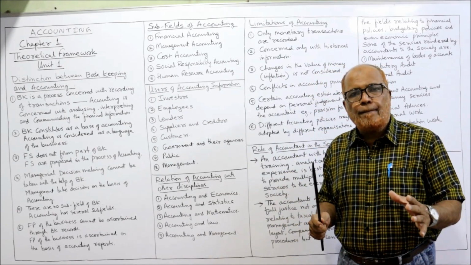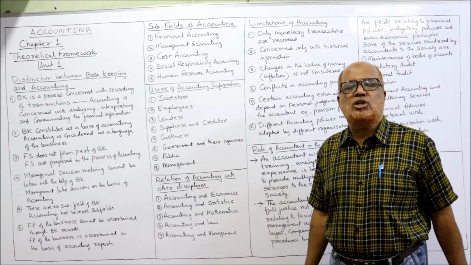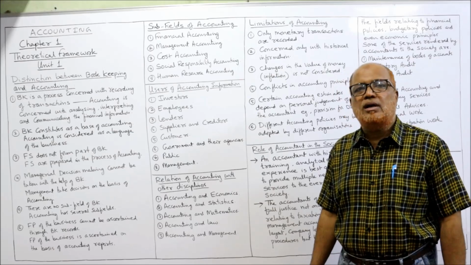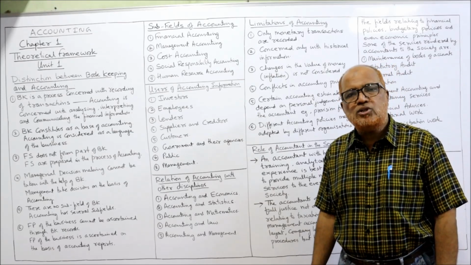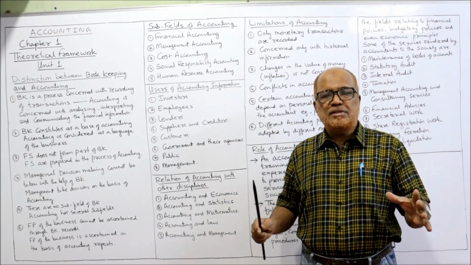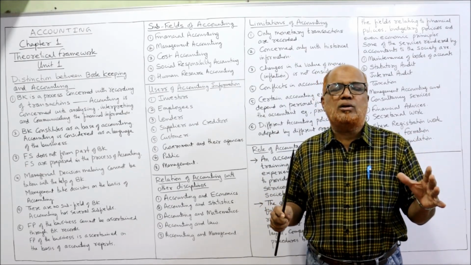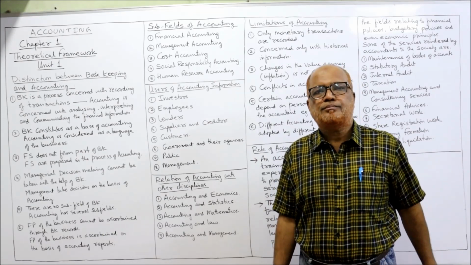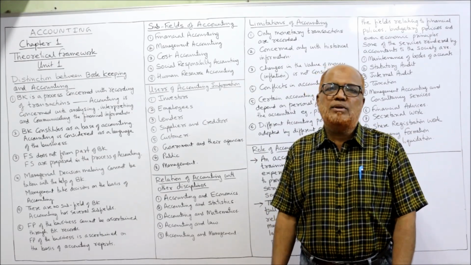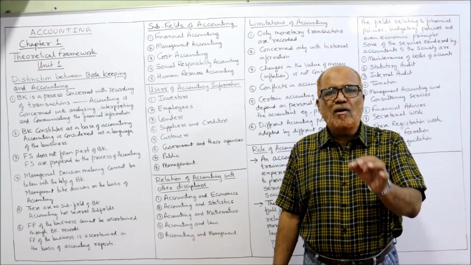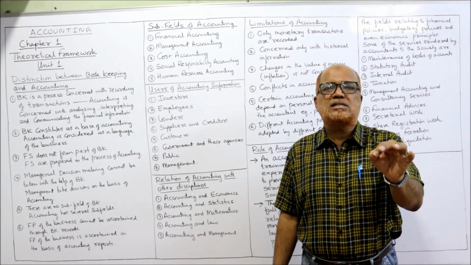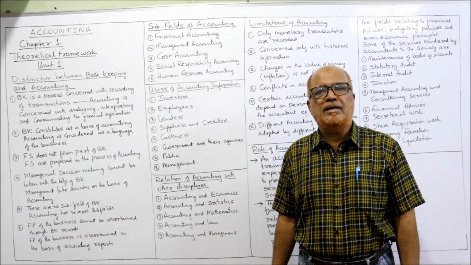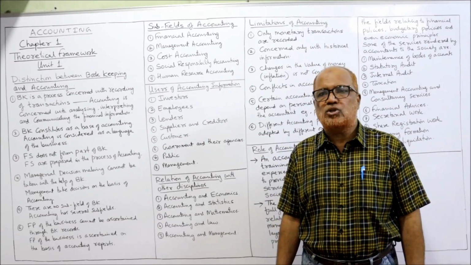Not only limited companies, but even non-corporate enterprises require accounting information to decide whether their business is performing well or not. If the business is not performing well, they have to take the decision to wind up the business. That's why every investor is interested to find out the performance of the business by using accounting information.